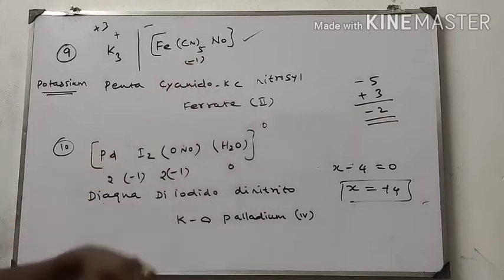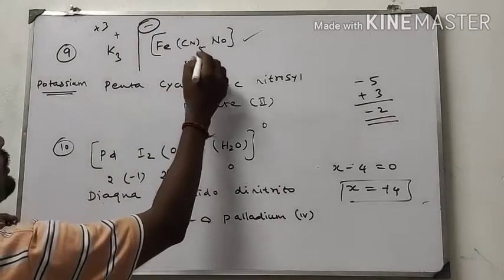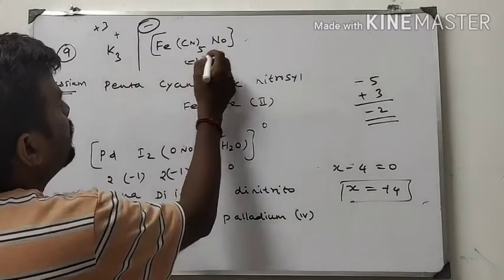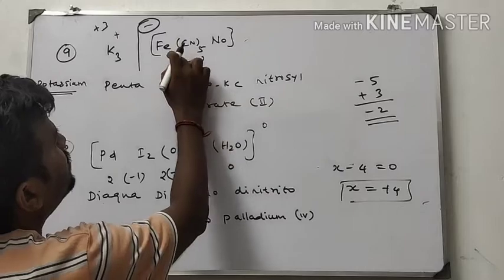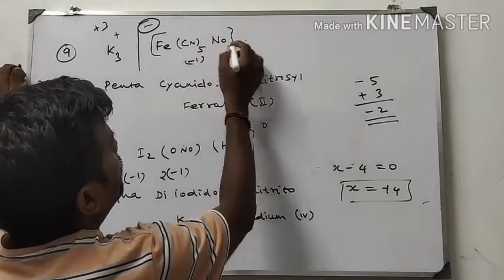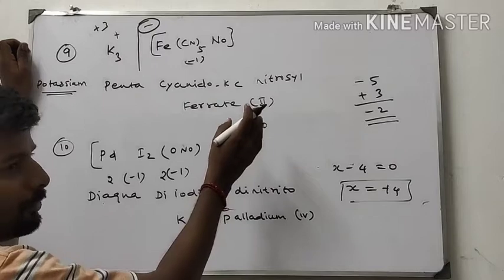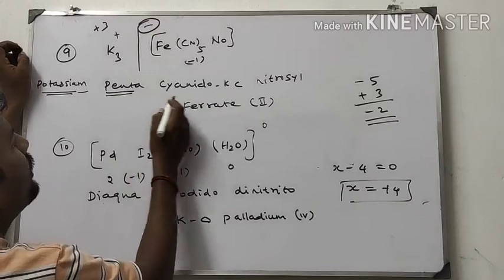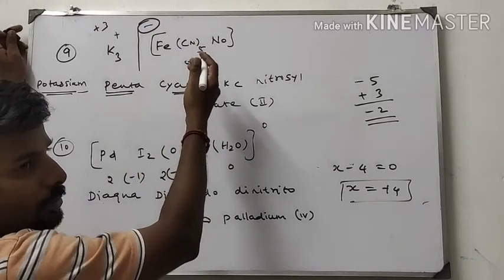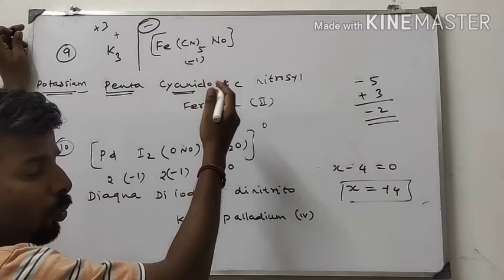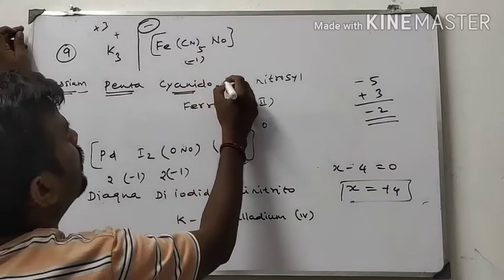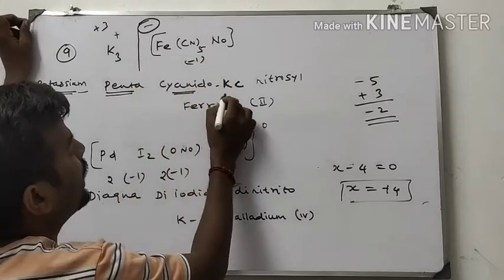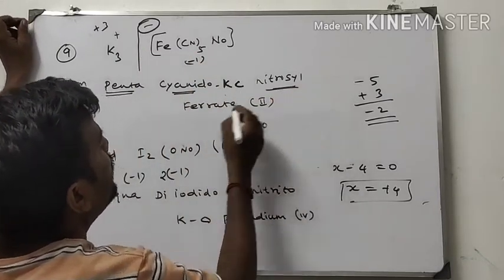In the negative complex, we have to give the priority to ligands before the metal. There are 2 types of ligands. One is cyanide, other one is nitrosyl. From that alphabetical order, C comes first, N comes later. Therefore, potassium, how many cyanide? Penta, 5. Cyanido, because in anionic species, ligand should be written with O. We have to add O. Cyanido kappa C, because in cyanide, carbon is linked with the iron metal. So cyanido kappa C, nitrosyl, ferrate 2.